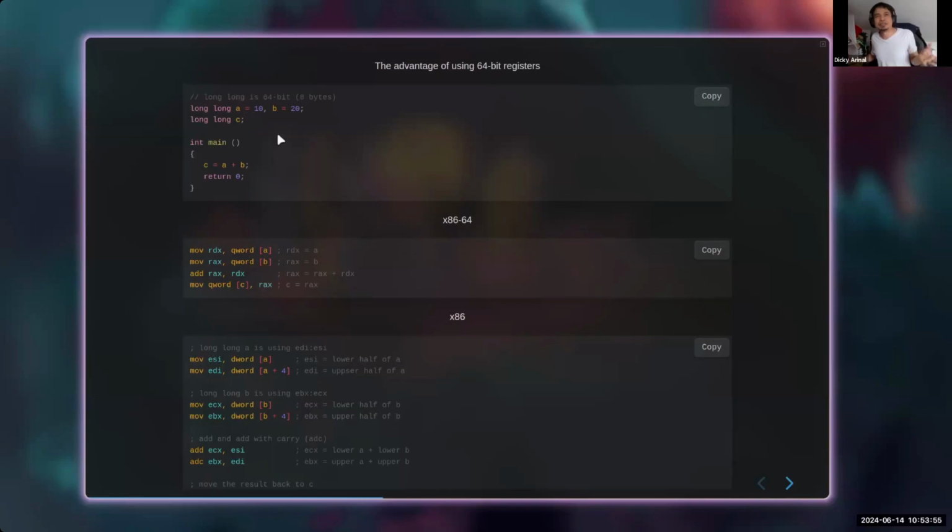Does it mean we can do 128-bit operations? Yes, you can, but you need to combine several of your 64-bit registers, right? So yeah, that's it.